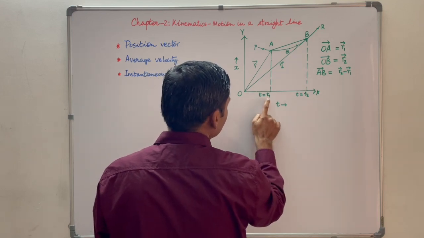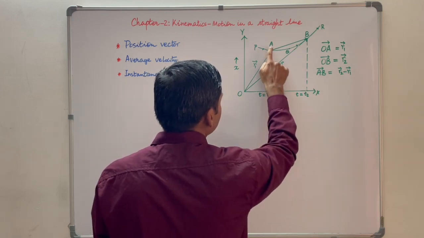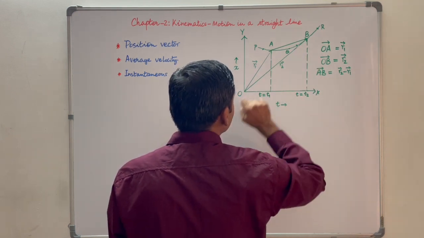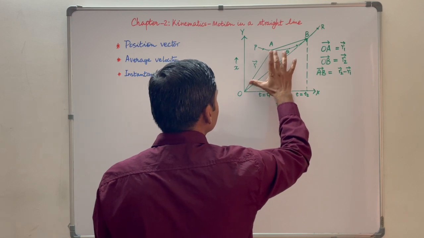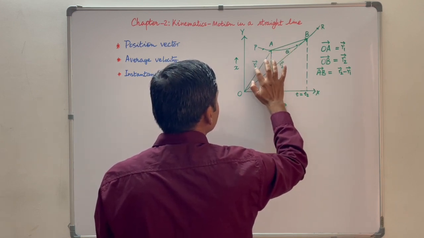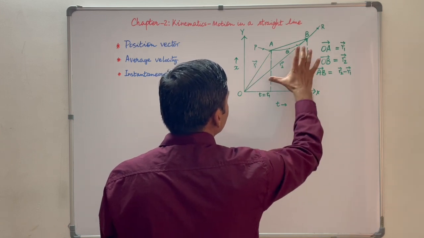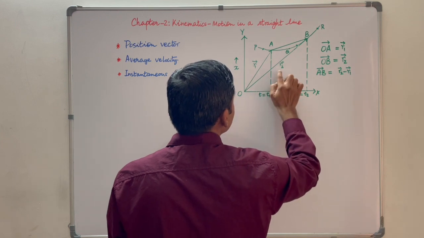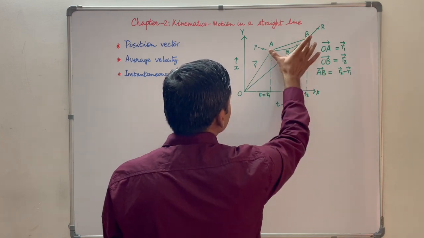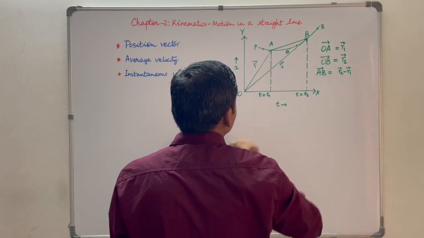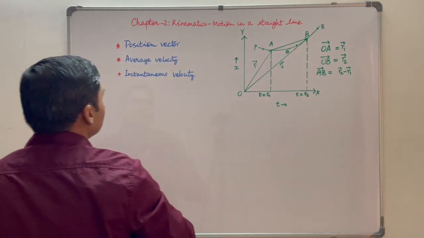At t is equal to t1, the particle was at point A, and at t is equal to t2, the particle was at point B. The position vector when the particle was at A is given by OA, let's say it is R1, and the position vector when the particle was at B is given by OB, let's say it is R2.